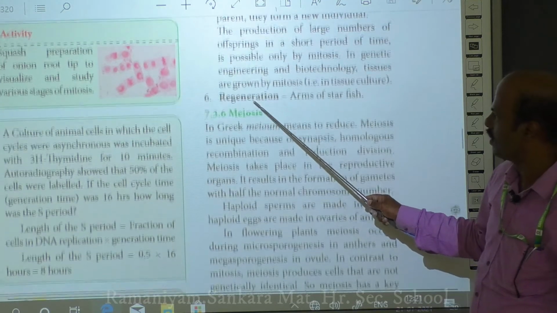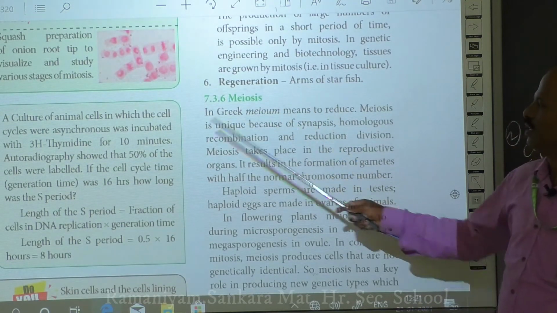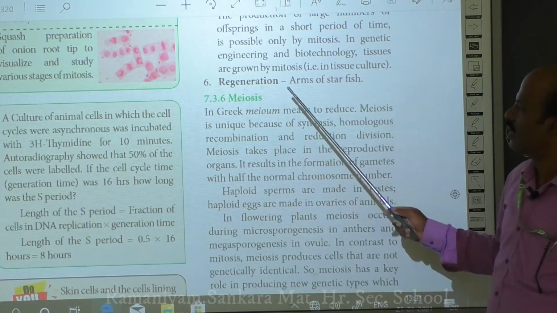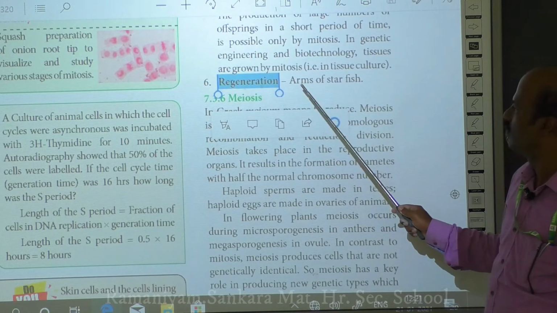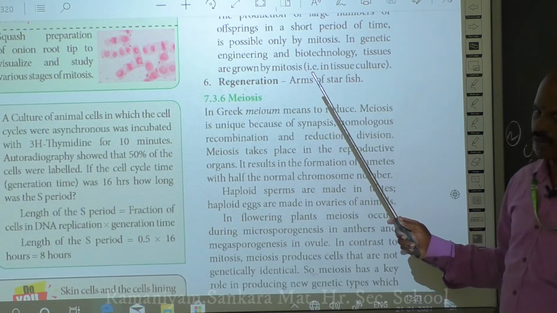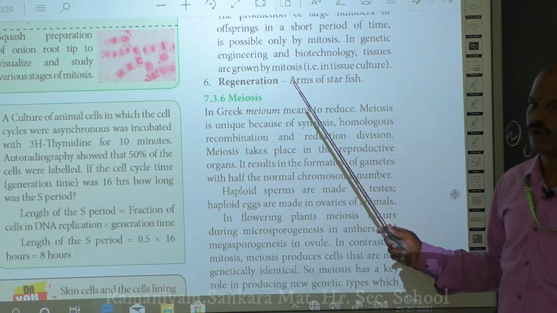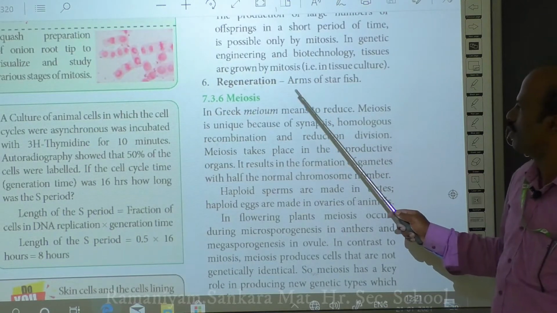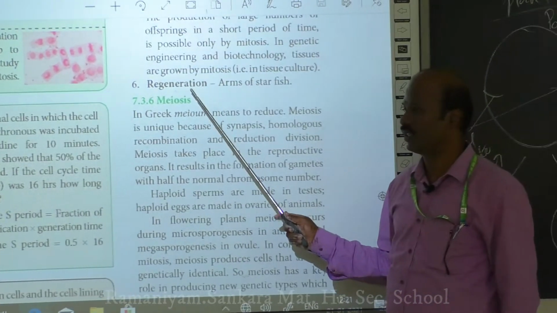Next is regeneration. Mitosis is useful not only for the growth and development of organisms, it also helps in the regeneration of certain missing parts of the organism. For example, the arms of a starfish are able to regenerate again by means of mitosis.